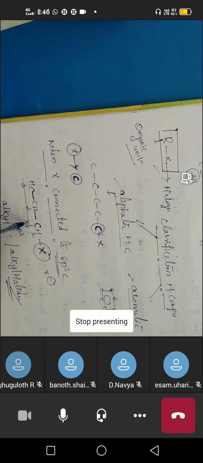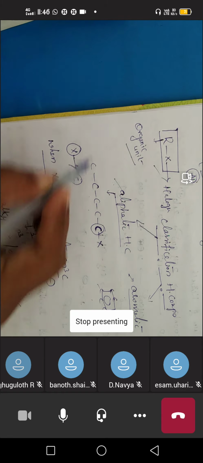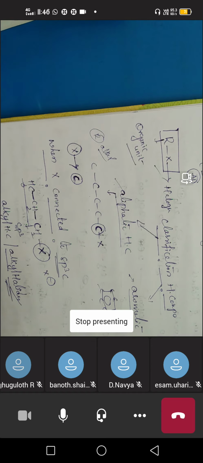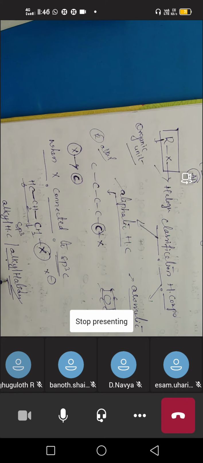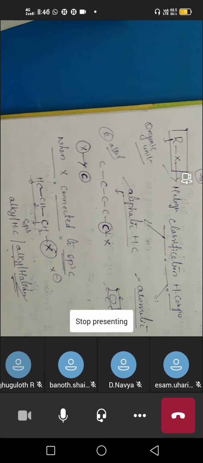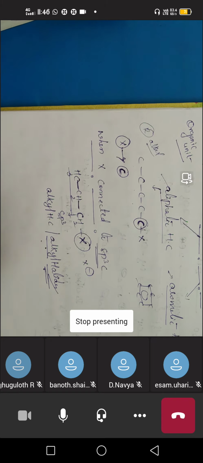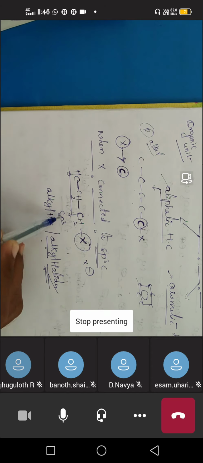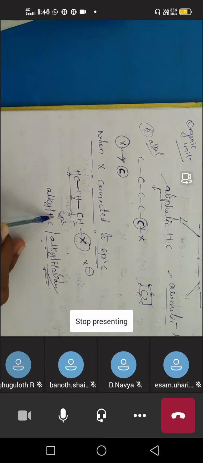Here the carbon group is the alkyl group. Our R group is called the alkyl group. So here the carbon group is an alkyl group and X is a halide. That's why the name is alkyl halide. This is the case when X is connected to a carbon which is undergoing sp3 hybridization.